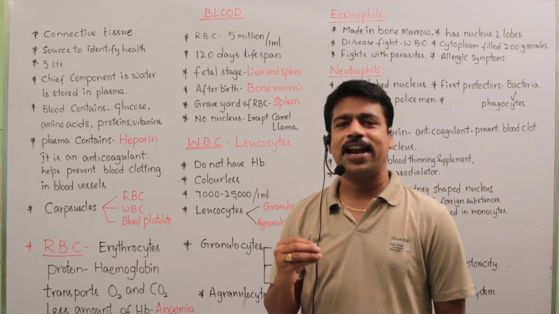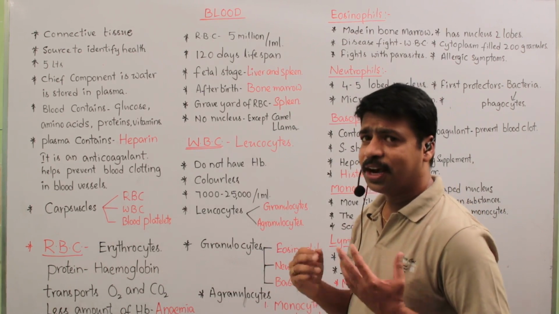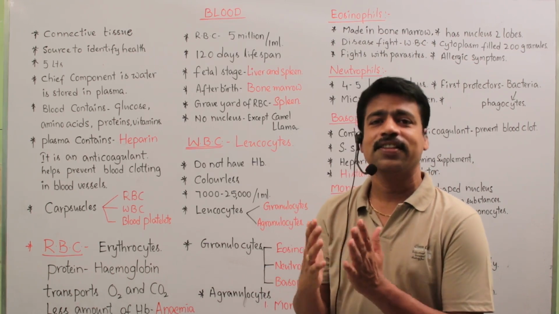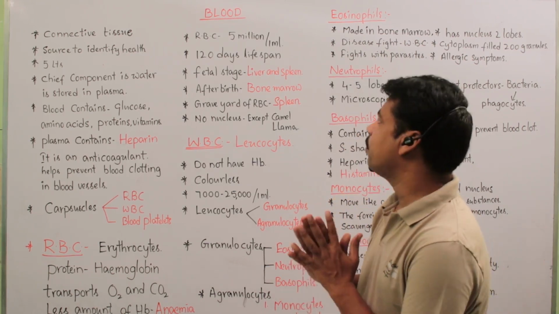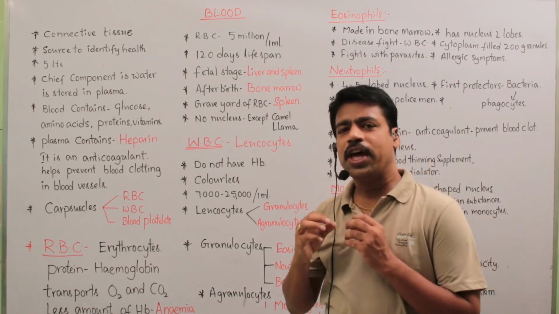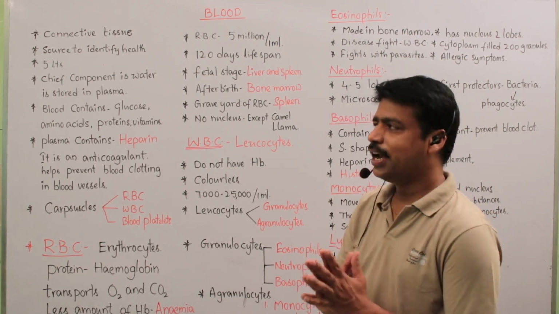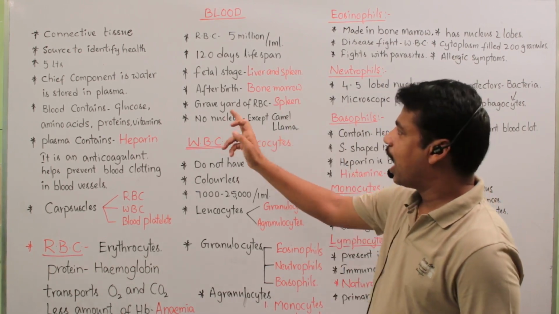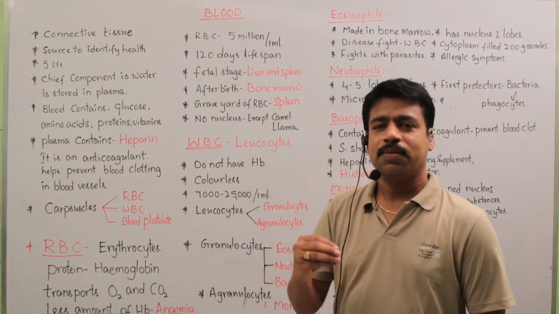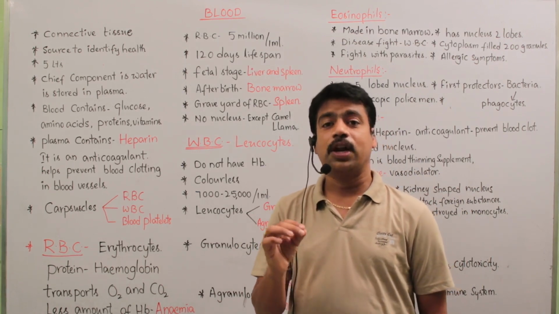The lifespan of red blood cells is 120 days. Okay, and in the fetus, where are red blood cells born? In the womb, that means in the fetal stage, red blood cells are formed in the liver and spleen. Okay, where are red blood cells formed in the fetal stage? Liver and spleen. And after birth, red blood cells are produced in the bone marrow of long bones.